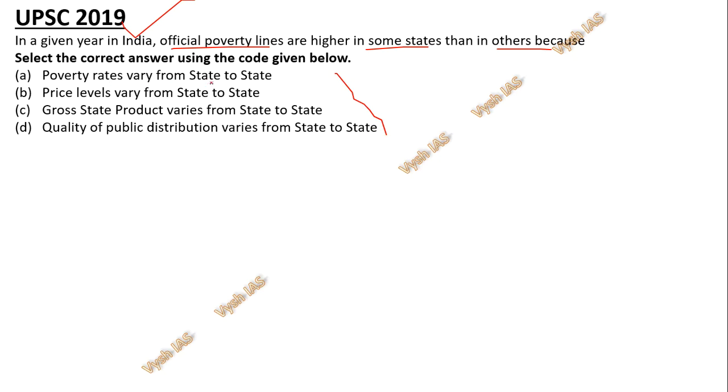The options are: poverty rates vary from state to state, price levels vary from state to state, gross state product or the GSP varies from state to state, quality of public distribution varies from state to state. So what can be the reason that official poverty lines are higher in some states than in others? This is question number 1.